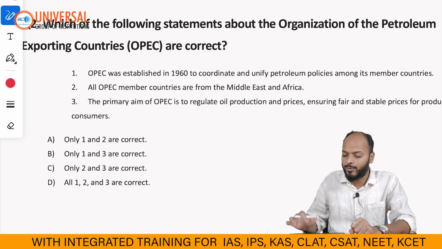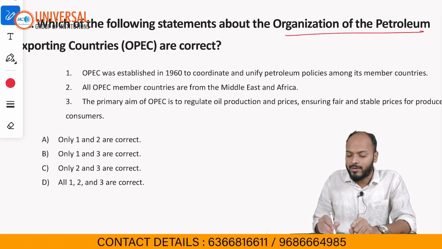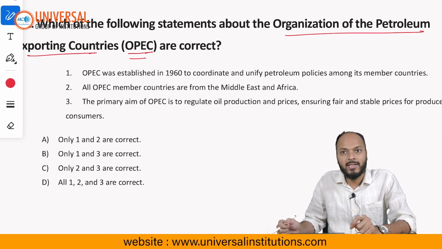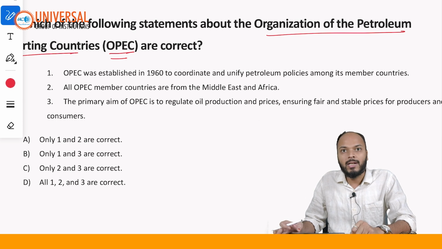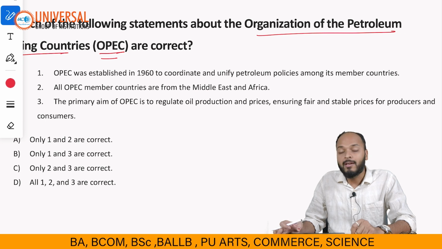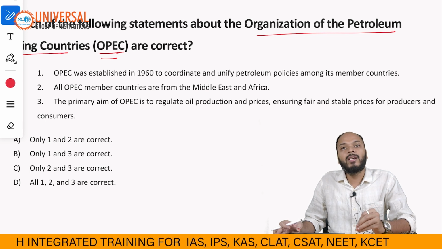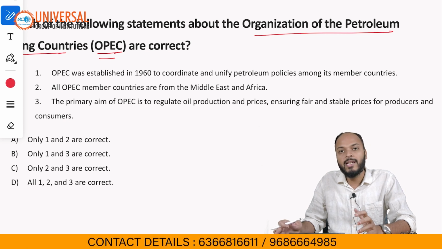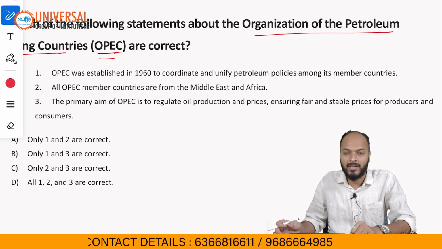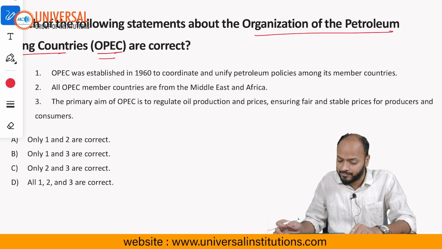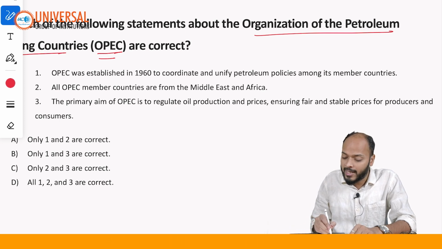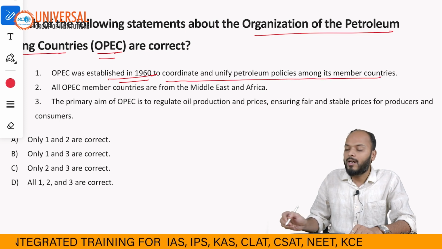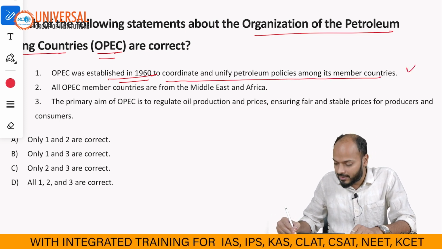Next question is about OPEC, the Organization of Petroleum Exporting Countries. This topic was again in the news because of Donald Trump coming to power, and Donald Trump is saying that in the USA we are going to increase the production of crude oil, which is going to change the prices of oil in the international market. And hence OPEC was in the news. Now statement 1 says, OPEC was established in the year 1960 to coordinate and unify petroleum prices among its member countries. This statement is true.